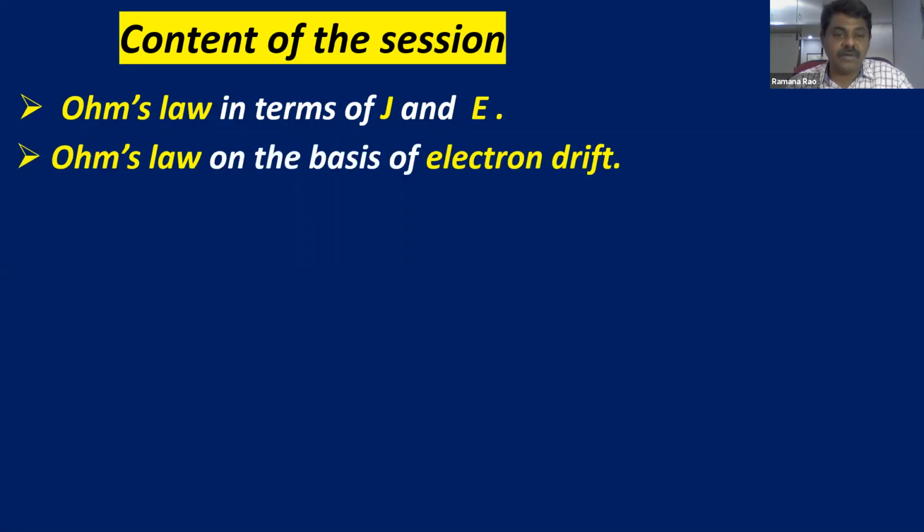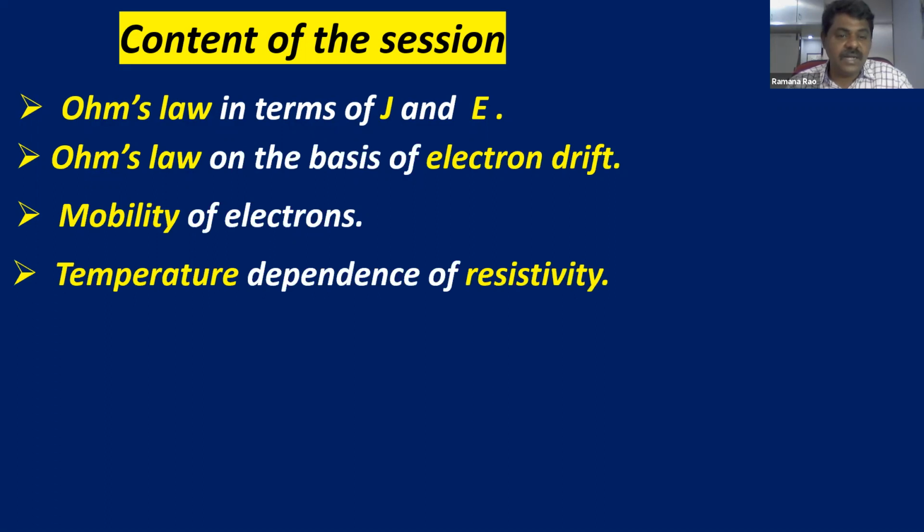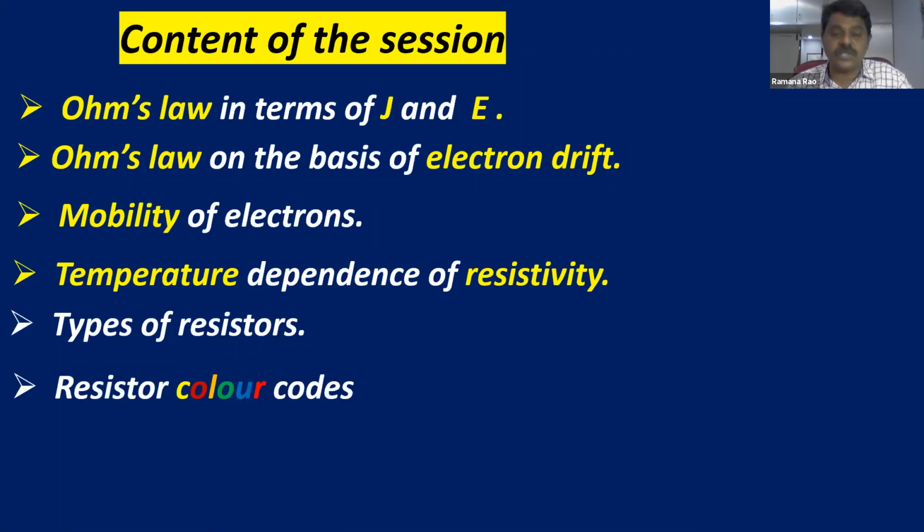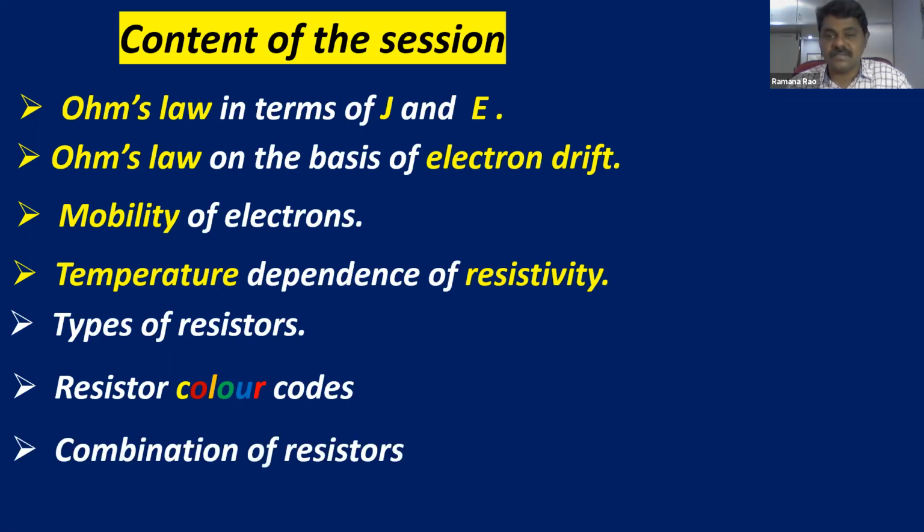Ohm's law on the basis of electron drift and mobility of electrons. We are going to learn what mobility is and how resistivity depends on temperature, and the different types of resistors that we use in laboratories and for domestic purposes, and resistor color codes. This is such an interesting topic. And combination of resistors: we know series and parallel combinations of resistors. So dear children, we are going to focus on these concepts today, right? Shall we move, children?